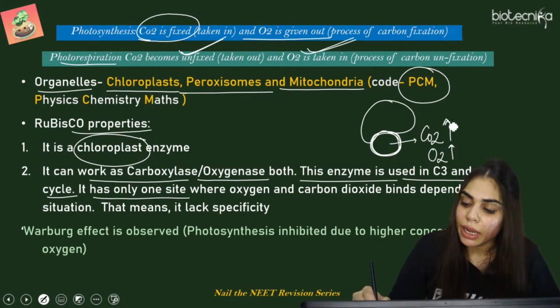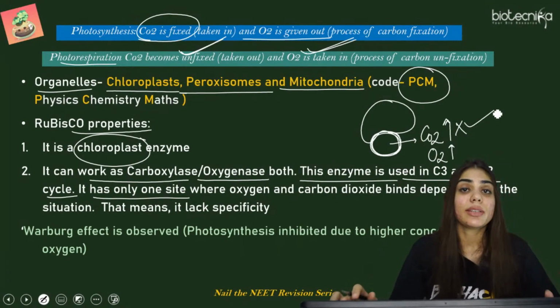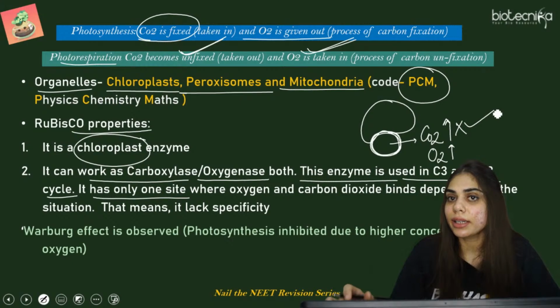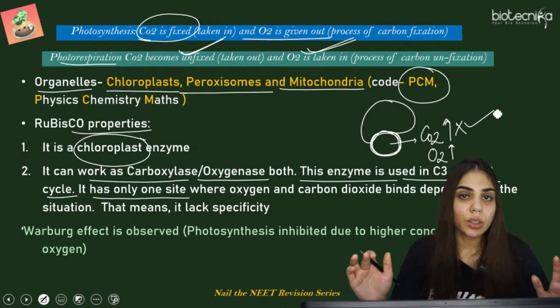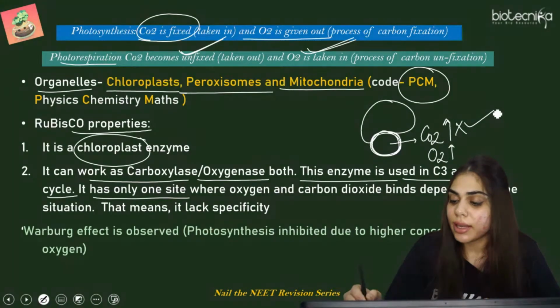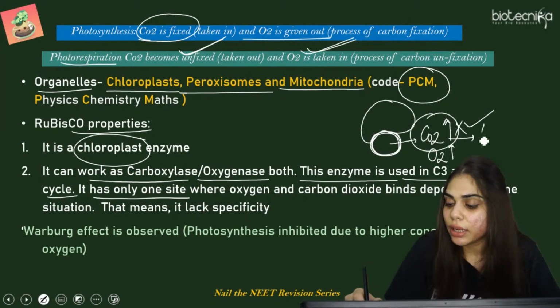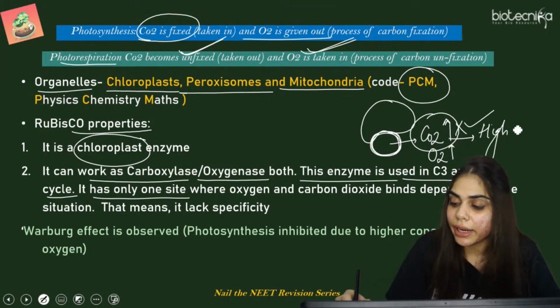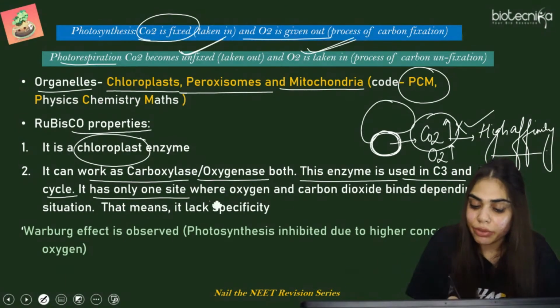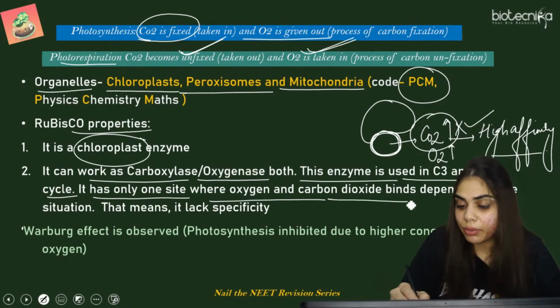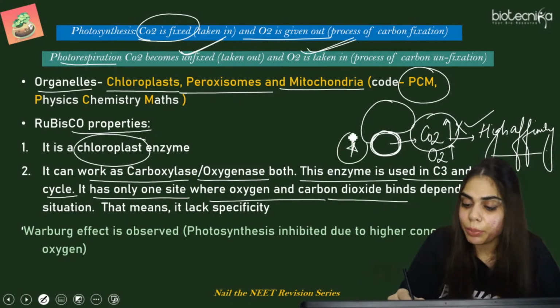But always carbon dioxide को present होना है, because it has to accept this carbon dioxide and fix it in the form of a glucose molecule. But अगर दोनों में affinity देखें तो it has high affinity for carbon dioxide than oxygen. So it has only one site where oxygen and carbon dioxide bind. So this is again an important point.